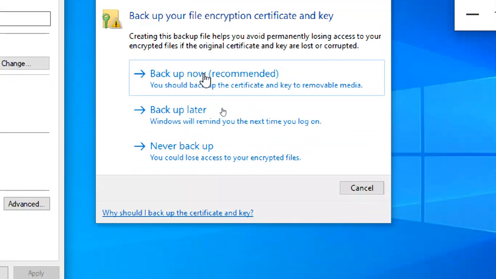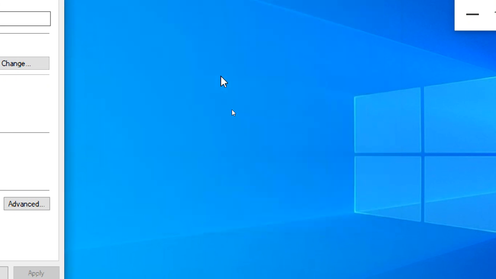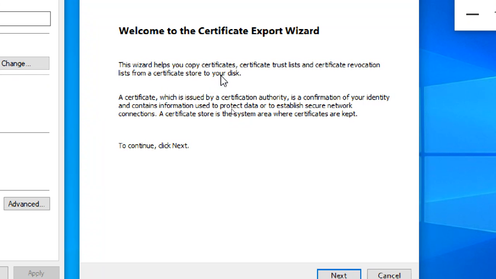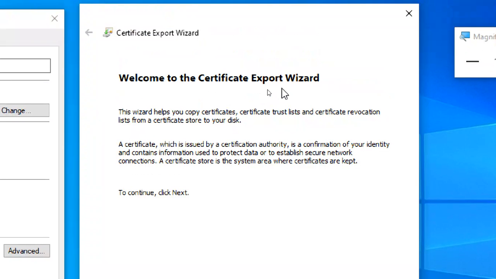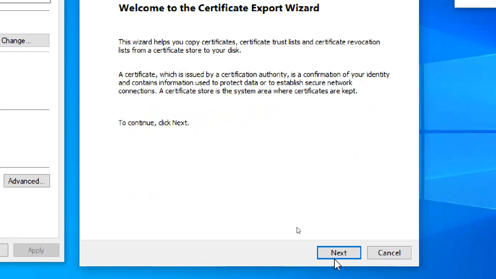So why are we backing up? Then we can share the key with others. So click on back up now. This is the certificate export wizard.